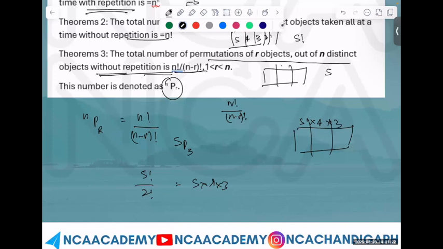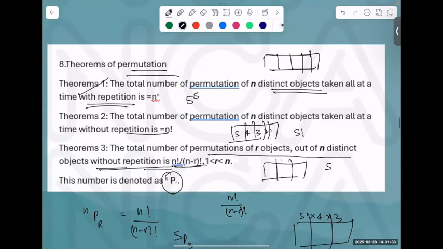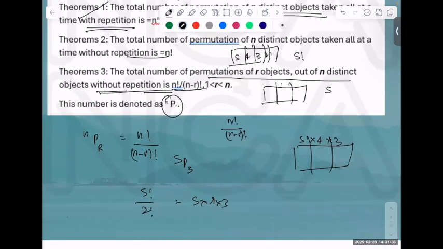Without repetition. With repetition तो बहुत सिंपल है, 5 raised to power 3 रहेगा. 5 raised to power n जो था वो 5 raised to power 3 बन जाएगा. वही तो है, तो केस 1 बन गया आपका. 5 into 4 is 20, 60 आएगा.